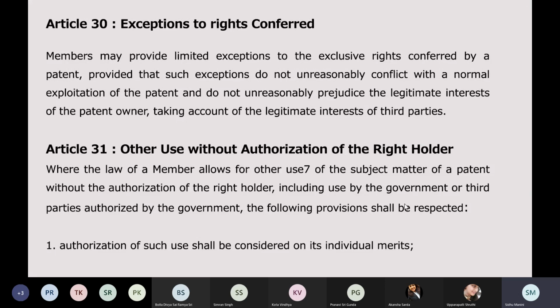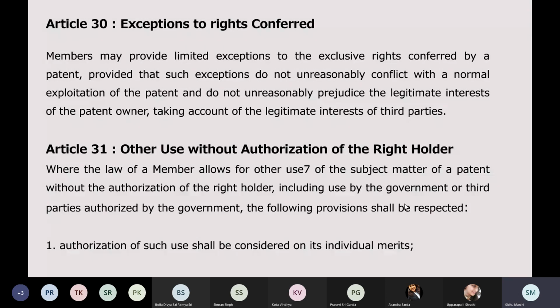This comes into play when I've transferred my patent rights. For example, out of 20 years, I've licensed my patent rights for 10 years to a pharmaceutical company, and for the rest of the 10 years I will cancel the license and I'll be the owner. Now, that pharmaceutical company for 10 years is a legitimate third party who has legitimate rights.